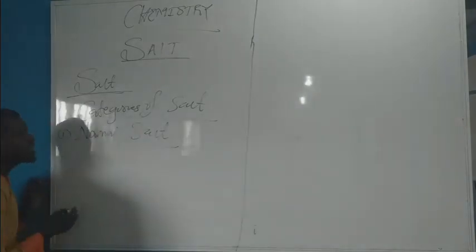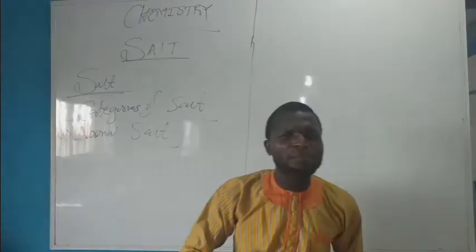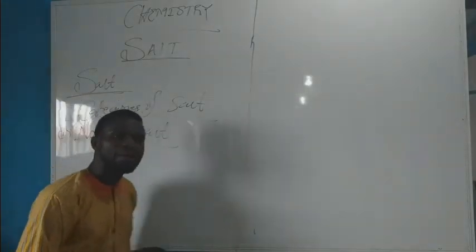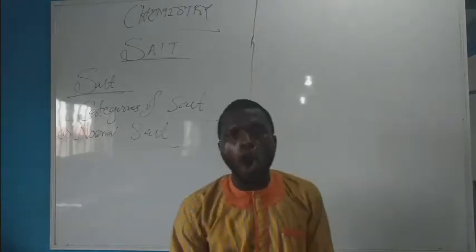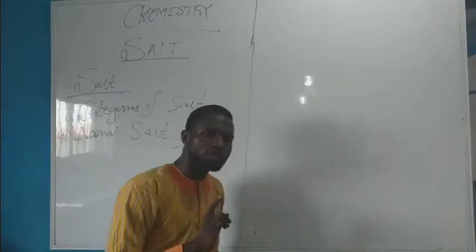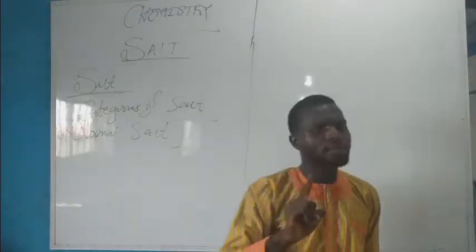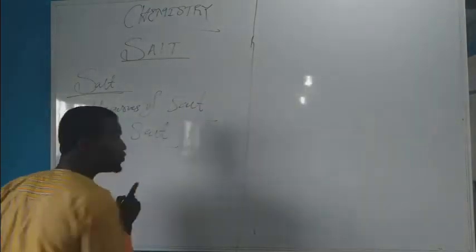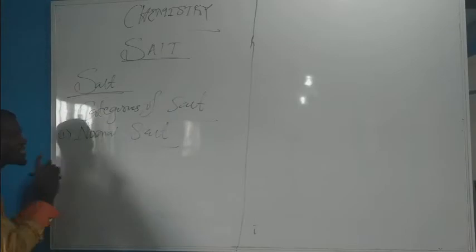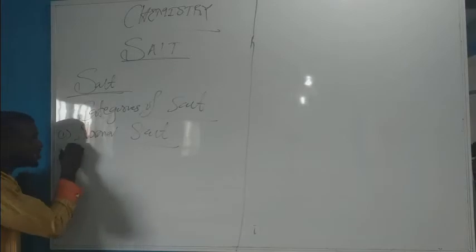Now, what is normal salt? A normal salt is said to be formed when the ionizable hydrogen ion in an acid is completely replaced by a metallic ion or ammonium ion. Note that normal salt is formed by monoprotic or monobasic acid only. That is a simple rule, a snippet you must bear in mind. All normal salt is formed by monobasic or monoprotic acid, as exemplified in the equation of reaction below.